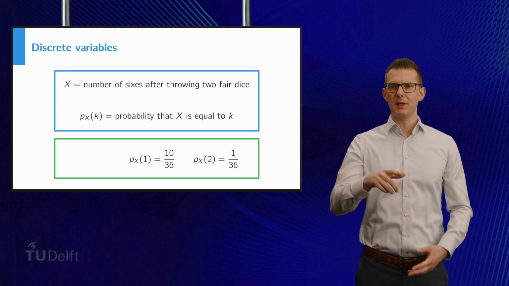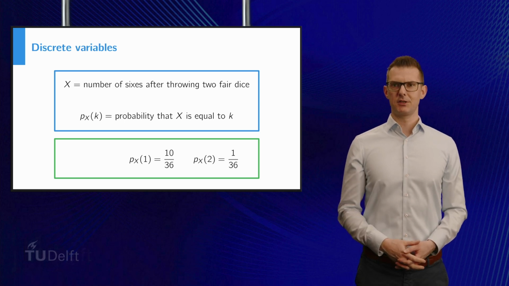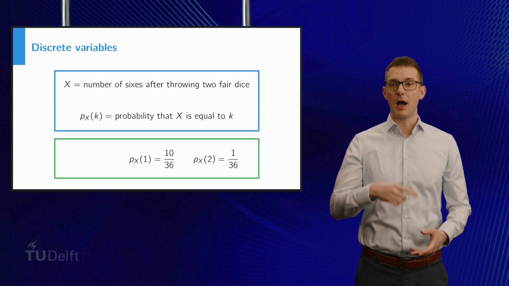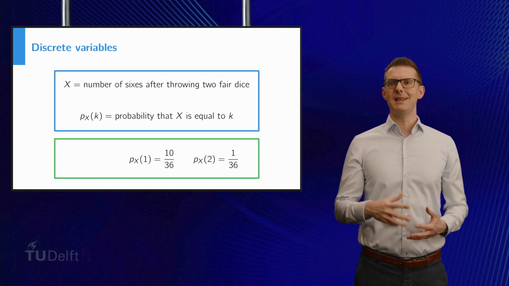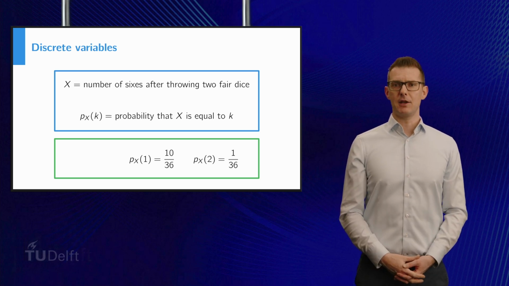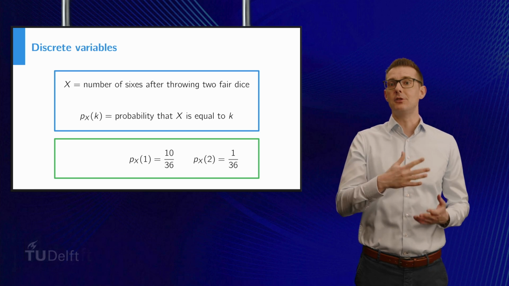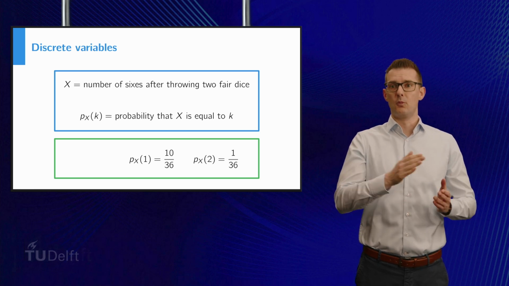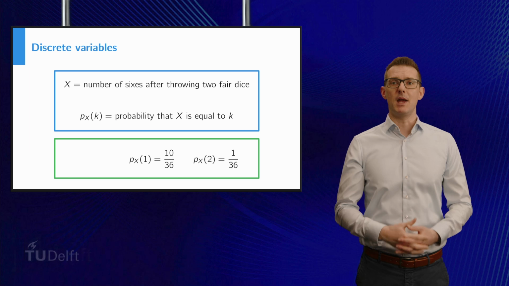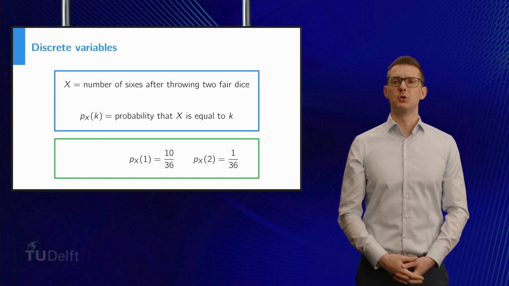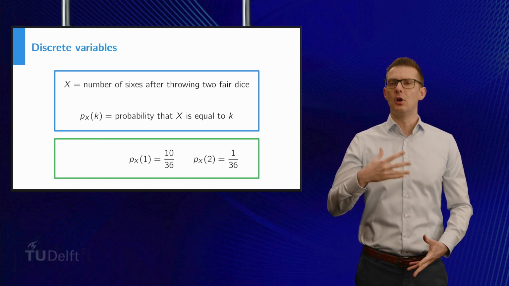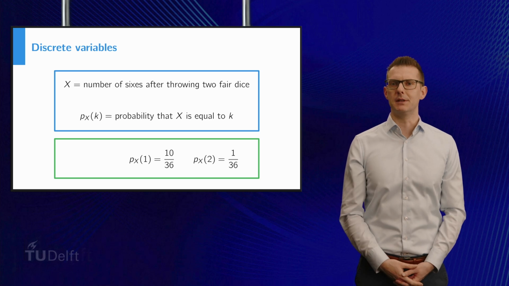Finally, the probability that neither die ends up on a 6 is 25 out of 36. Since in this case, either die can land on 5 different values, each value from 1 to 5. So this means that we end up with 25 possible outcomes out of a total of 36 possibilities.